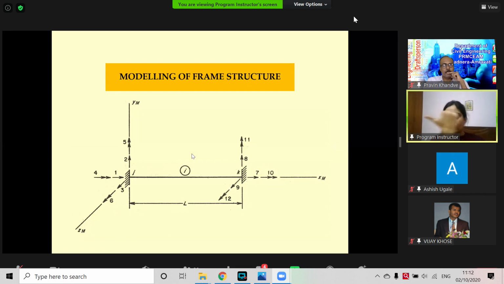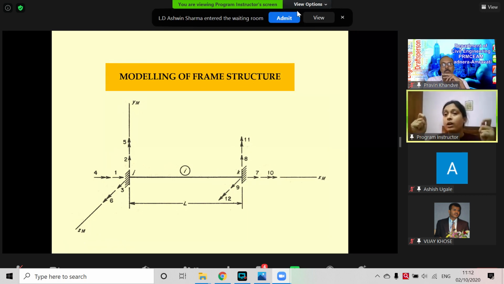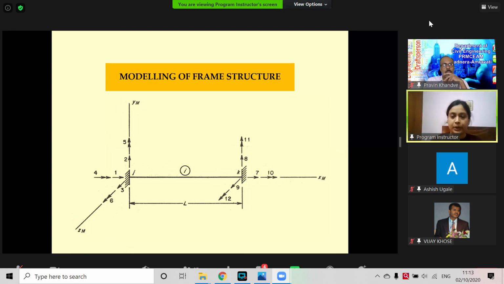One is the translation in the x direction, in the y direction, in the z direction, and the rotation about these 3 directions. So a total of 6 degrees of freedom per node. Here 6 and here 6. Total 12 degrees of freedom for a single fixed beam.